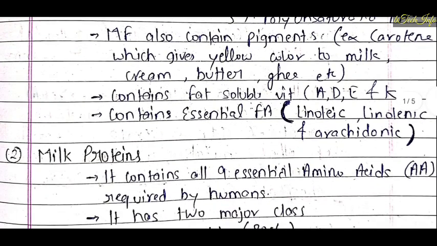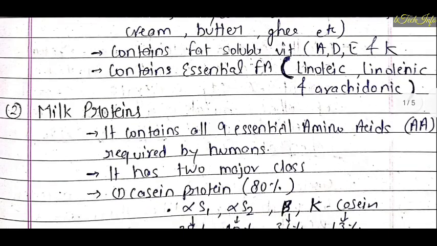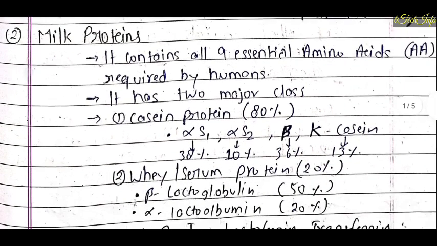acids. Now, second one is milk proteins. It contains all 9 essential amino acids required by humans. It has two major classes. First one is casein, second one is whey protein. Casein contains about 80% of total milk protein, and whey or serum protein contains about 20% of total milk protein.